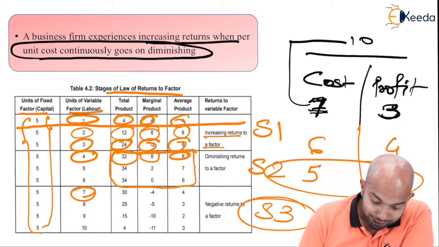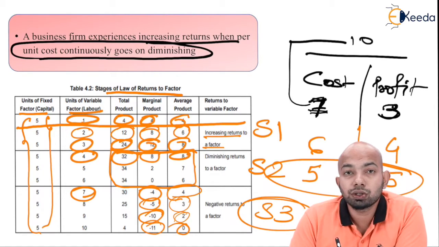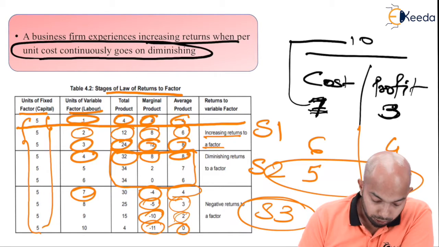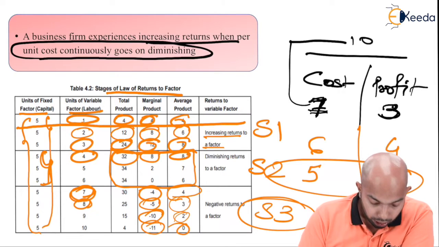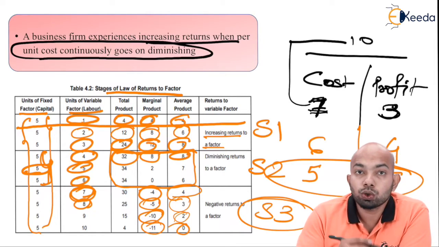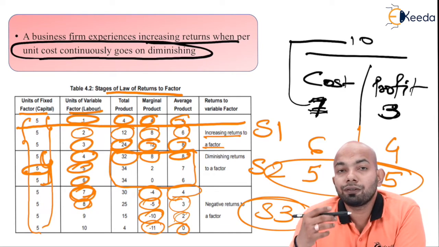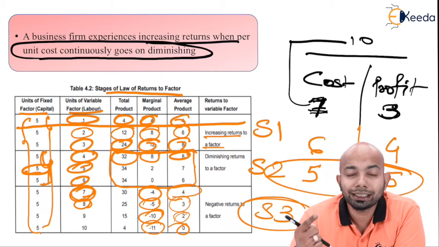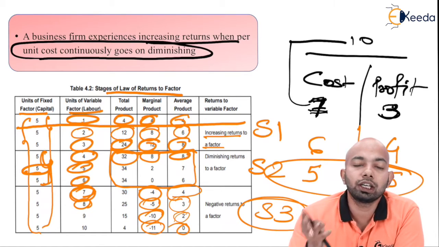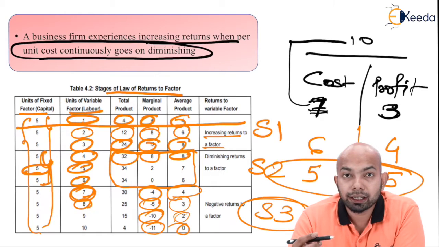Why? Because you can see your average productivity is getting to 0, or rather your marginal productivity is already going into negative. This is not the situation in which you should run your company, because the more of the variable factor goes above the fixed capital, or rather fixed units, that means you're using more of variable units, and that is going to cause negativity in terms of the marginal productivity, in terms of the average productivity, and eventually it will affect the total productivity, which will keep on declining. So that's stage 3 basically.